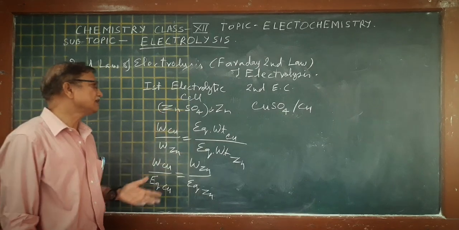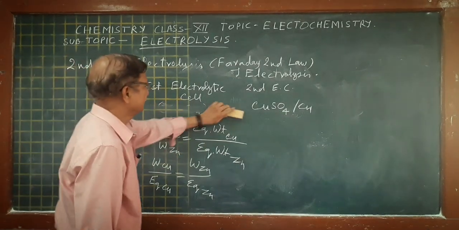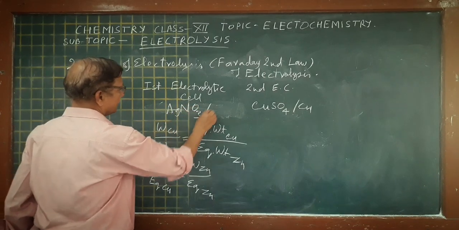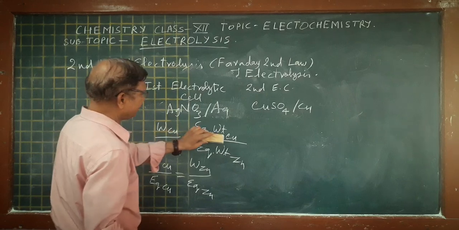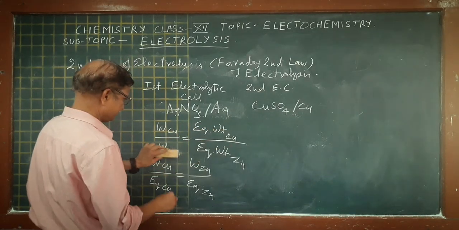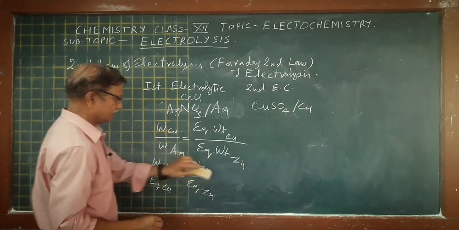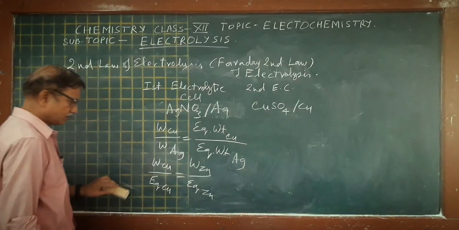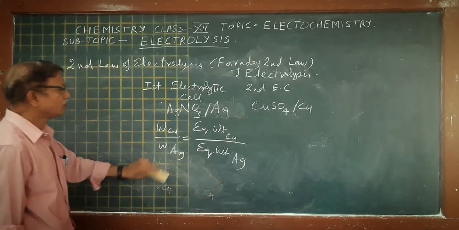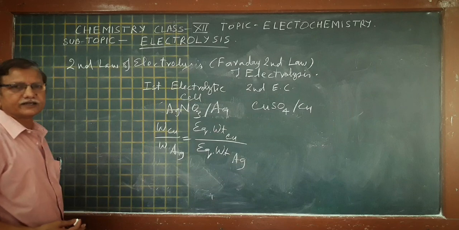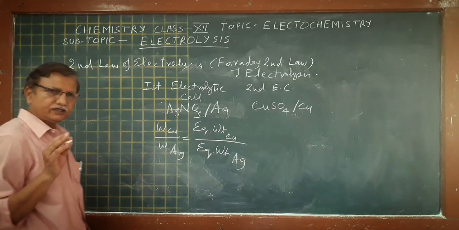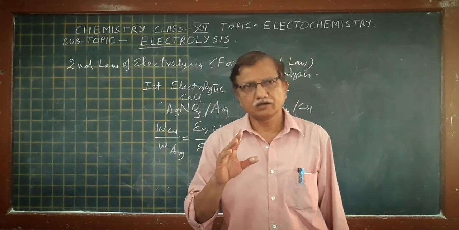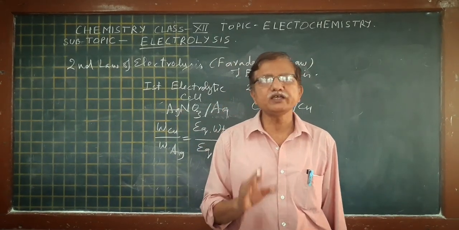Or if in place of zinc there is silver metal, silver nitrate solution AgNO3 and silver rod, we write silver in place of zinc, and the equivalent weight of silver. This way we can change the formula for whatever electrolytic cell. But for the second law, the net quantity of charge should be constant.